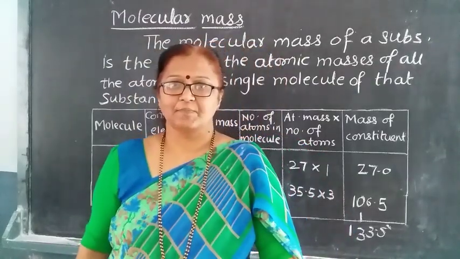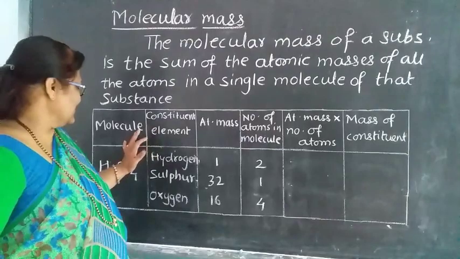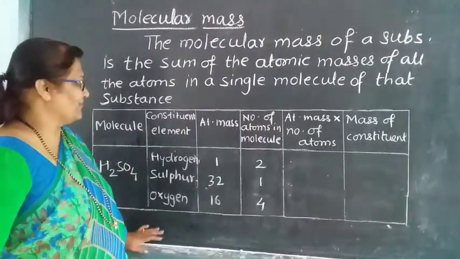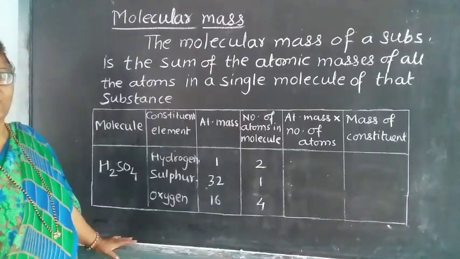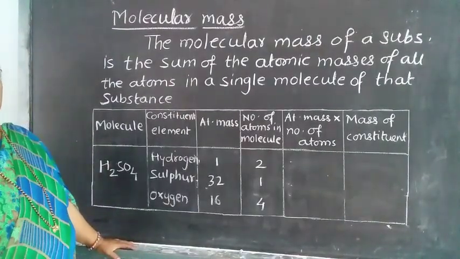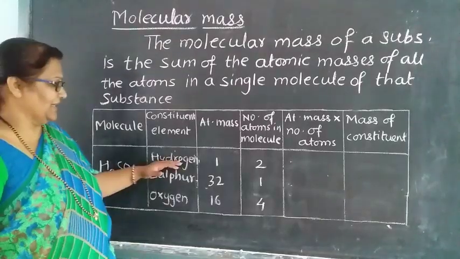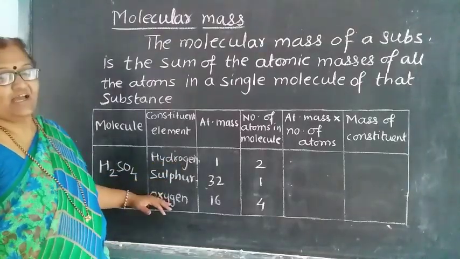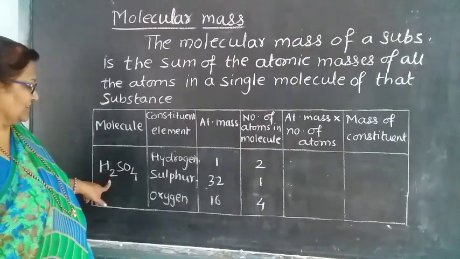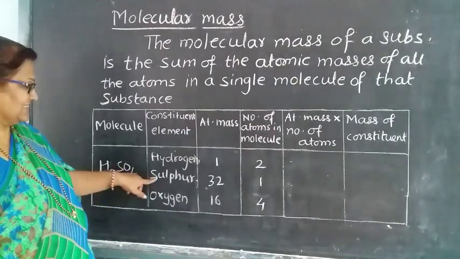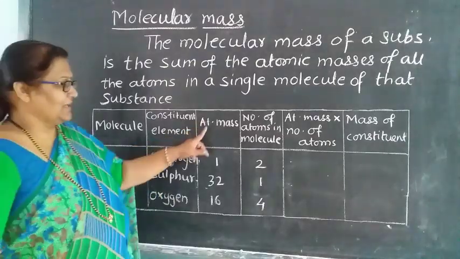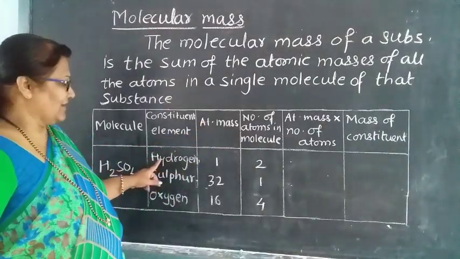The next molecule is H2SO4. H2SO4 means sulfuric acid. Now whenever you see this molecule, you see that there are 3 constituents. They are nothing but hydrogen, sulfur and oxygen. H, that is hydrogen, S that is sulfur, O that is oxygen. Now atomic masses are given there.